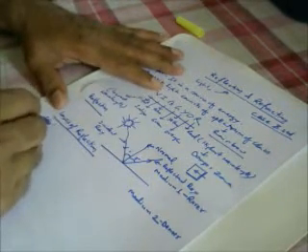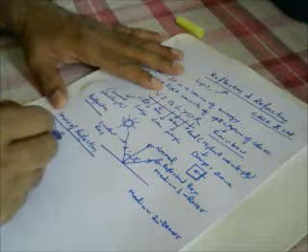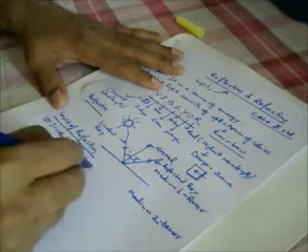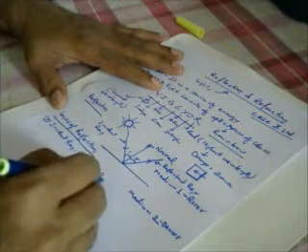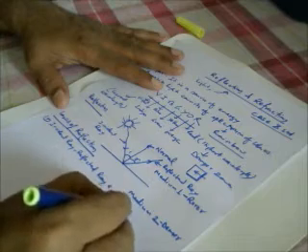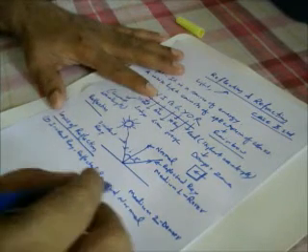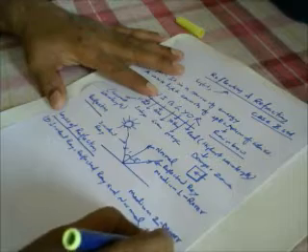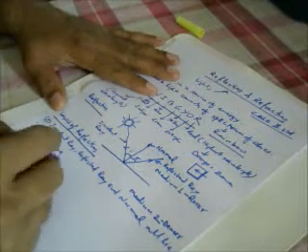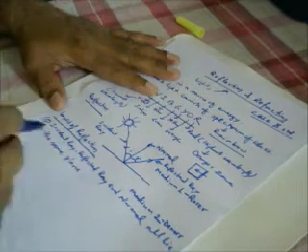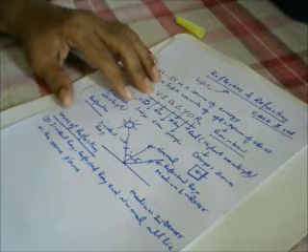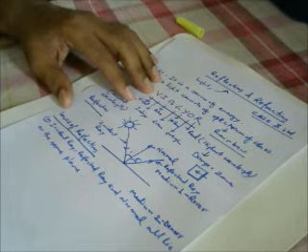So we can say the incident ray, reflected ray and normal all lie on the same plane. This is called the first law of reflection.